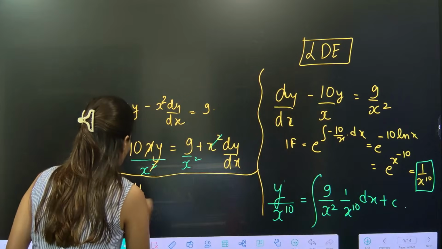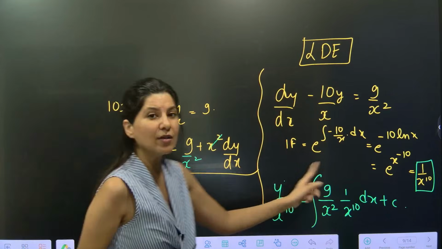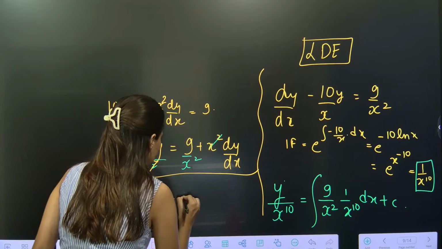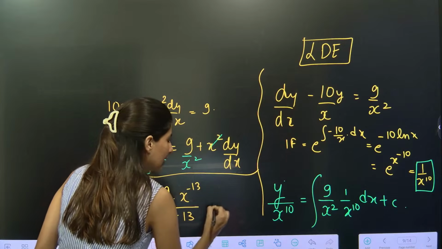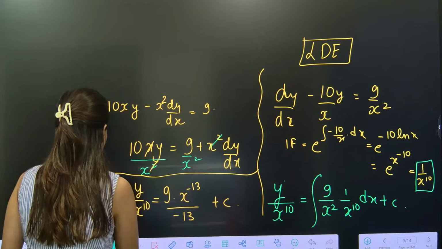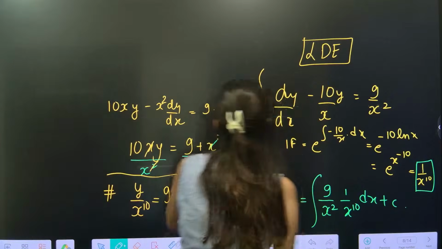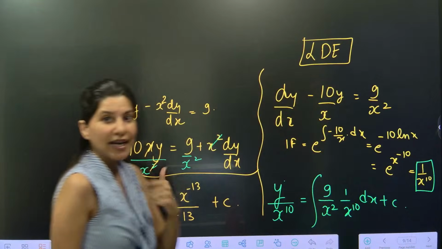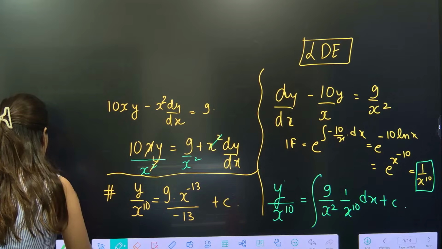Okay. So y upon x^10 is equal to, now this is x^minus 12. So 9 is there. x^(minus 12 plus 1), minus 13 upon minus 13, plus constant. This is your final thing. Now we need to figure out the constant. f(1) is given as 2. That means put x equals 1 and y equals 2.